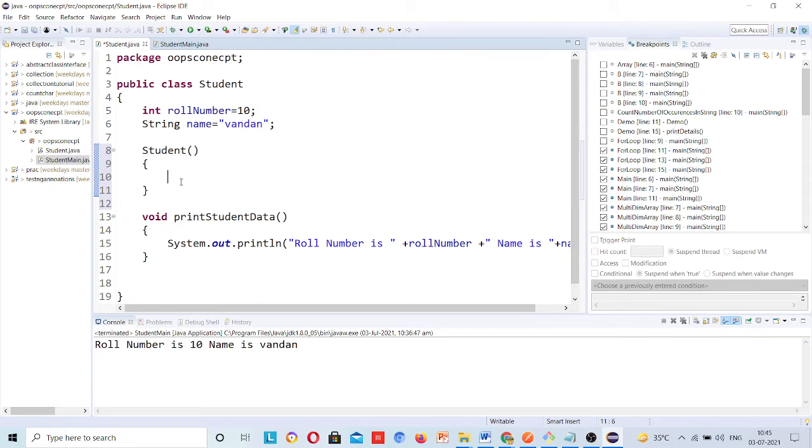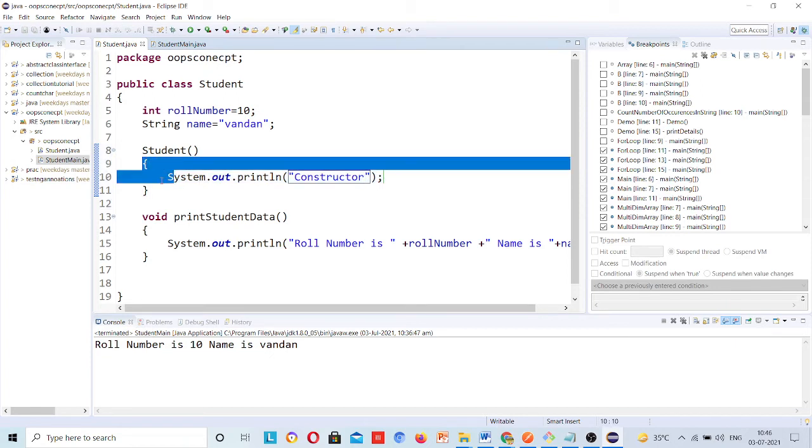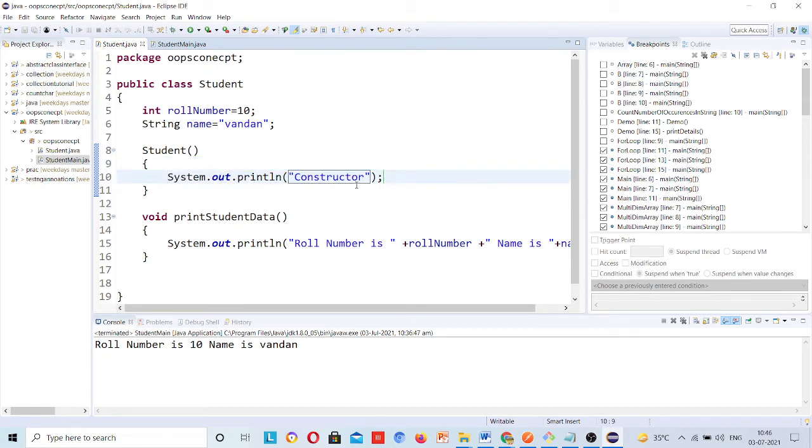Now using the constructor you can allocate memory to a class, you can create the object, okay. So this is one way of creating the object of the class, which we understand. Now inside the constructor, suppose you write sys out. Now this is a user defined constructor, okay. The default constructor doesn't have any message. Whenever you give a message, now it will come.